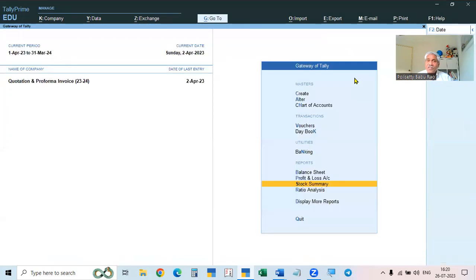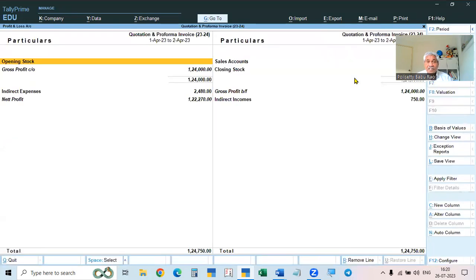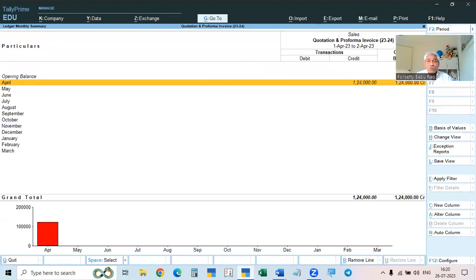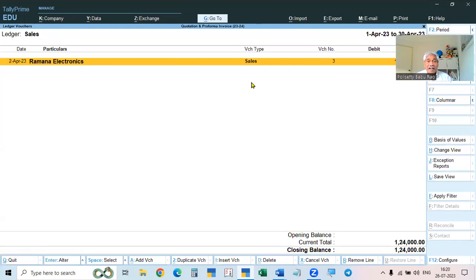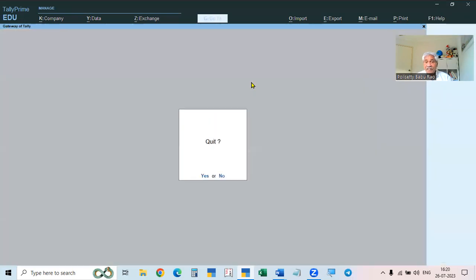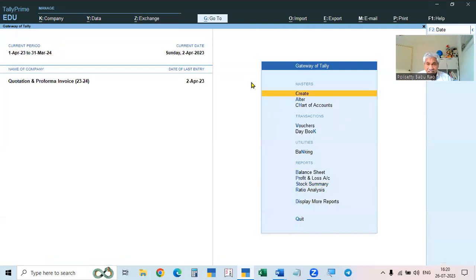There is amount. So if there is already stock existing, that will show the amount also. And if you see the balance sheet also and profit and loss account, so it is showing, see, sales. It is showing sales to Ramana Electronics sales. It is showing the sales. So it is showing sales and is affecting sales because it is sales invoice.